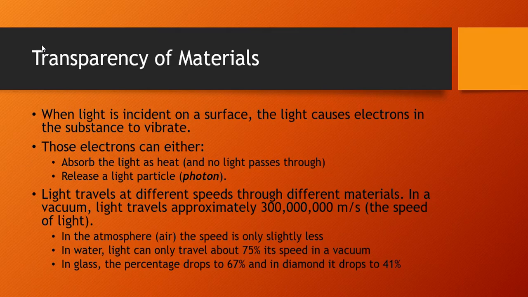In a vacuum, which means in space when there's no air or anything around, light travels at approximately 300 million meters per second. In the atmosphere or in the air, the speed is only slightly less, 99% of that. It slows down a little bit. In water, light slows down significantly. It can only travel at about 75% the speed that it can travel in a vacuum. In glass, that speed drops to 2/3. And in diamond, light only travels at 41% its speed of light, less than 150 million meters per second.